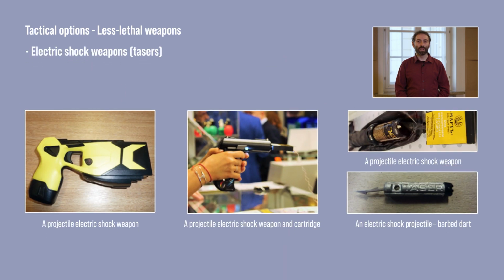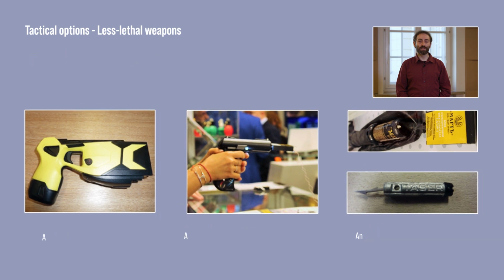Electric shock weapons, commonly referred to as tasers, are used to temporarily incapacitate a person. The electric shock is often deployed from a gun-like device stocked with a cartridge with a wire dart or barb to reach the targeted person. The shock and dart or barbs can cause pain, burns, puncture wounds, or scars.